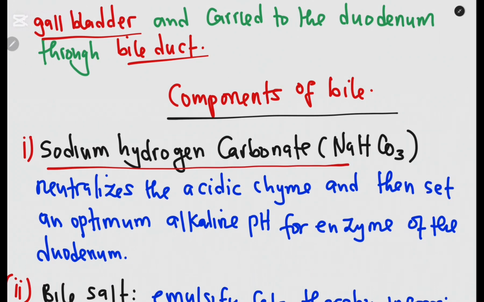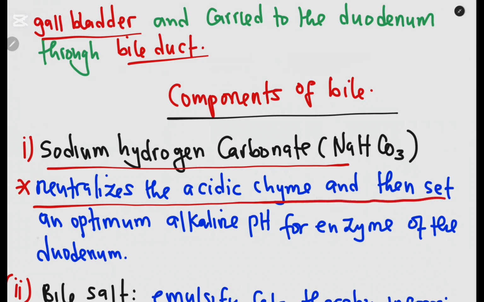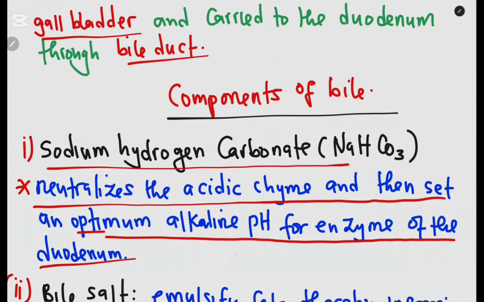And on each we get to look at functions. The function of the sodium hydrogen carbonate in this bile is that it neutralizes the acidic chyme and sets up the optimum alkaline pH for the enzymes of the duodenum. One thing you should know is that the enzymes found in the duodenum work well at a pH of 8 to 11, somewhere there.